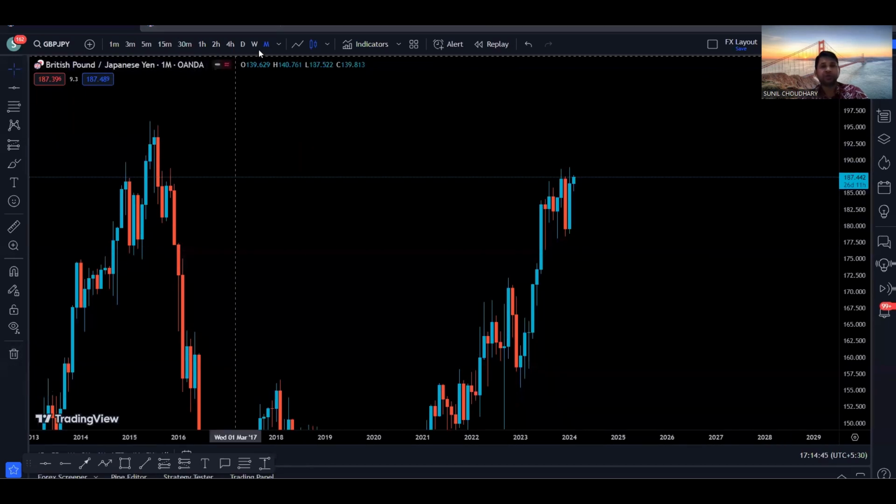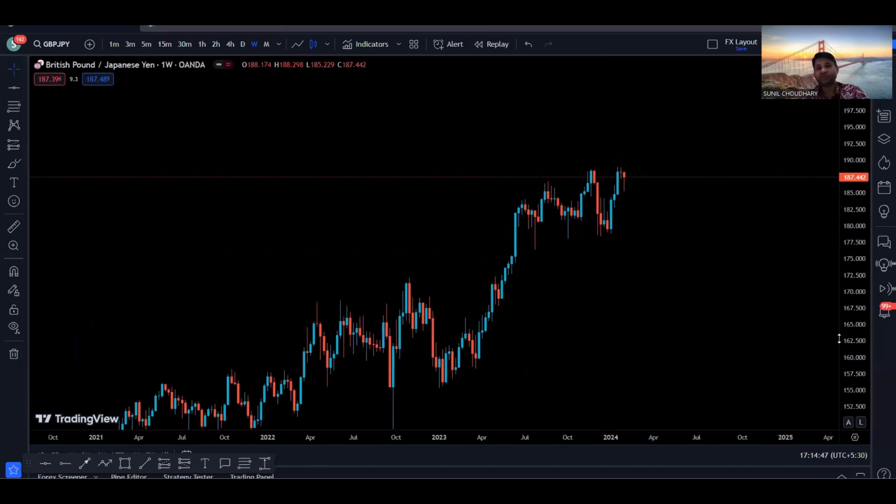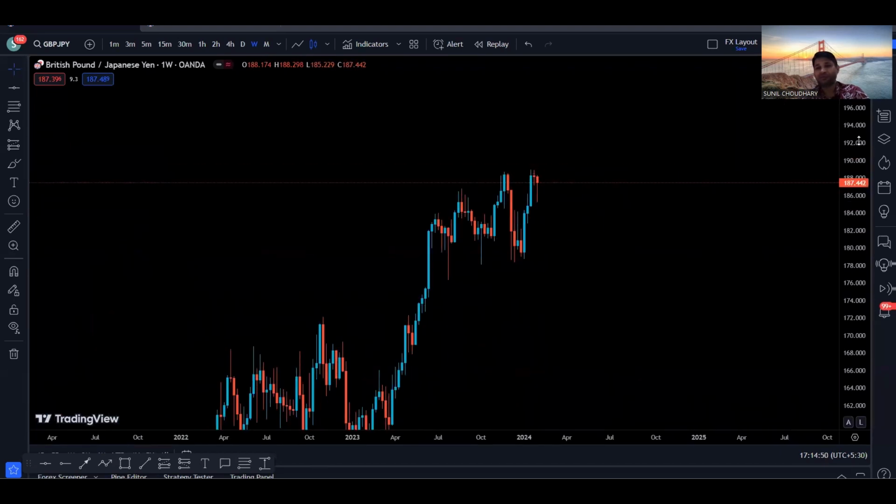So now let's go to the weekly time frame to find out what is happening there. The weekly time frame also looks very much bullish because the market structure is bullish. We created a high, we created a higher low, and right now the price is around the same high. So we are making higher highs: we have high, higher high, higher high, and higher high. The market structure is still bullish on the weekly time frame.